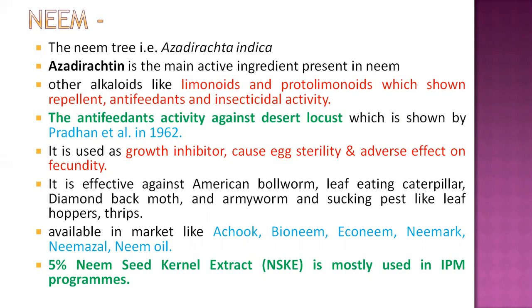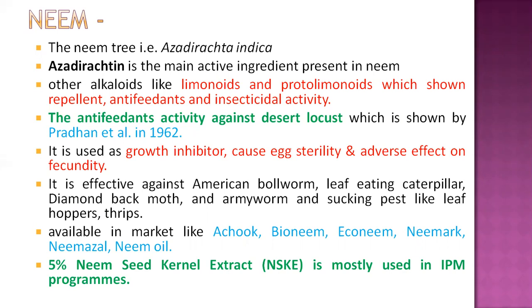That's why it plays a major role in agriculture, and from other points of view too. Why? Because the other compounds are limonoids and protolimonoids, which have antifeedant and repellent action, and some insecticidal activity.